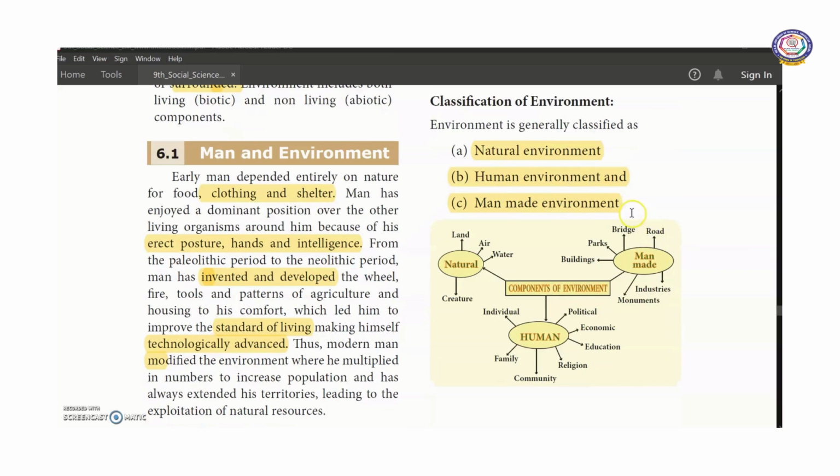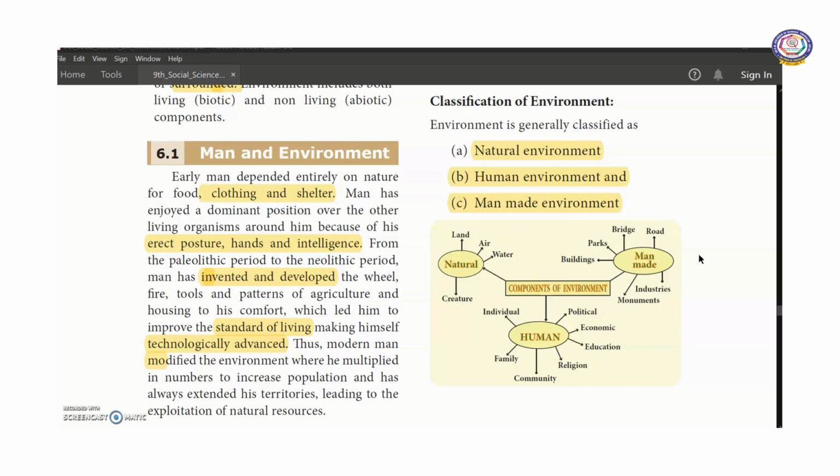Now, classification of environment. Environment is generally classified as natural environment, human environment and man-made environment. In this flowchart you can see natural environment: land, air, water, nature. Here human, the different aspects are political, economic, education, religion, community, family, individual. Next, man-made: industries, monuments, buildings, parks, bridge, roads.